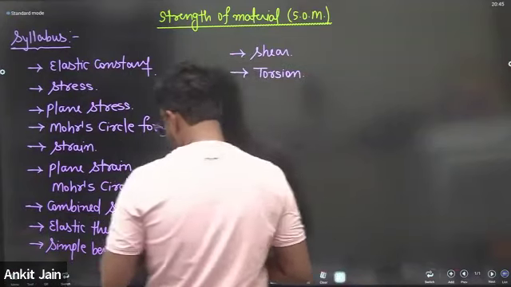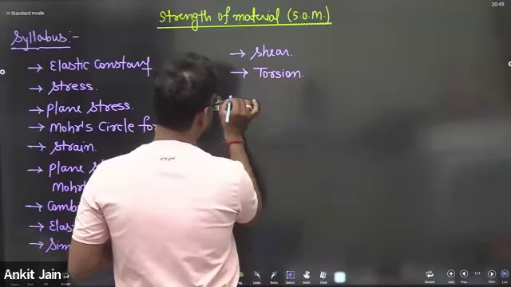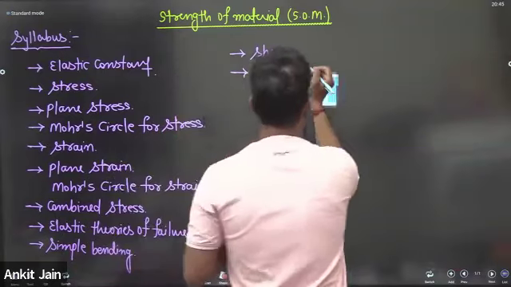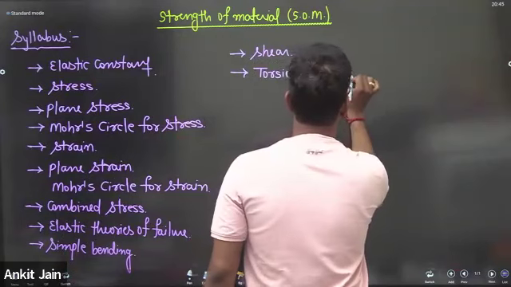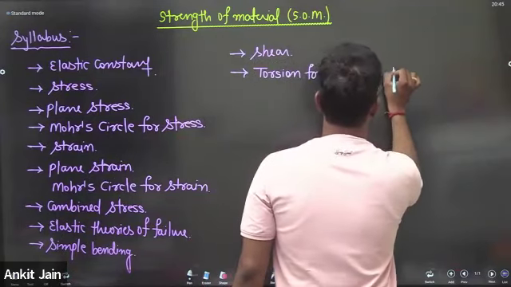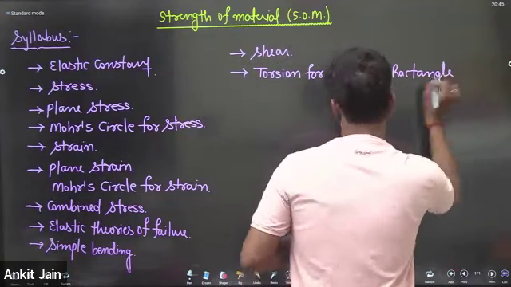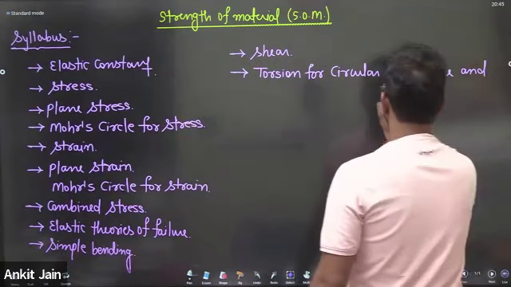Next, torsion. Next, shear and torsion for circular and rectangular sections and simple members.